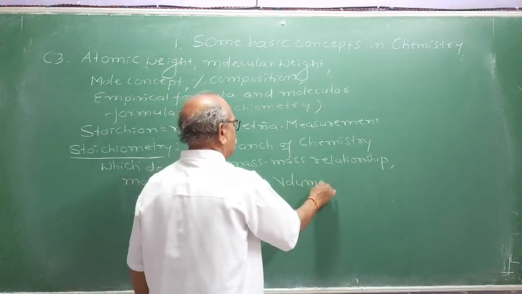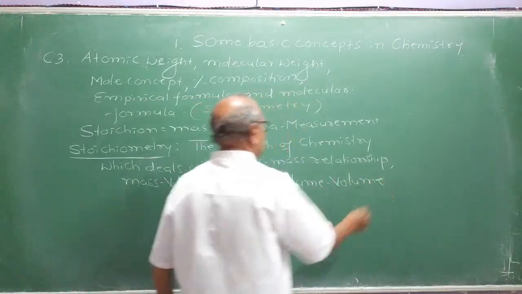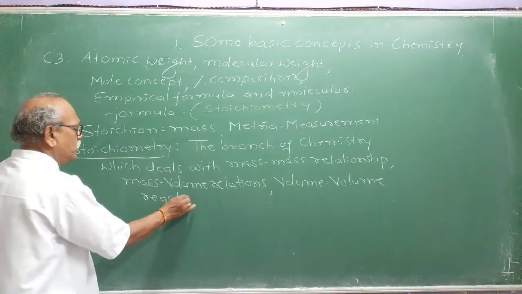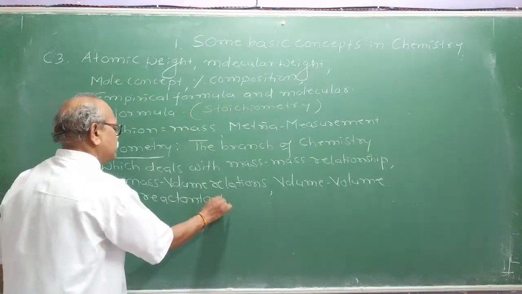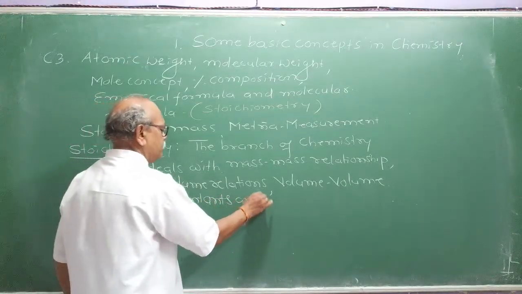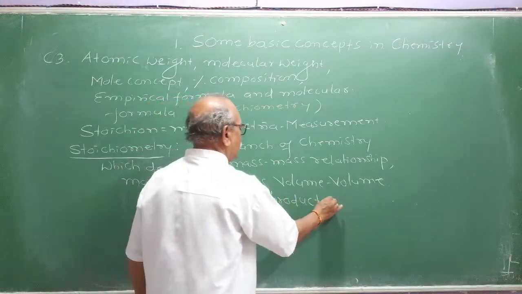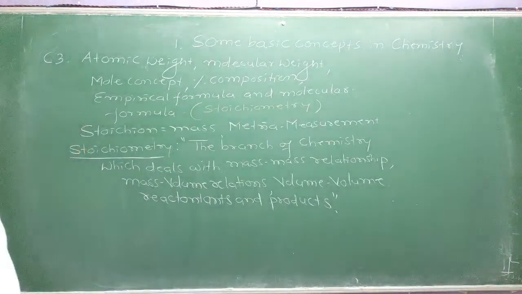very important part of the chapter. Volume relationships between the reactants and the products. Just to note it down, I will come later. Between reactants and products is a very important part. So that is what is required in the calculations involved in the reactions.